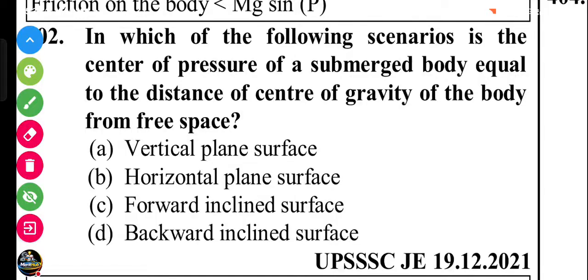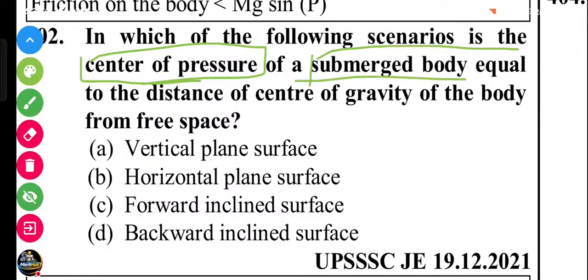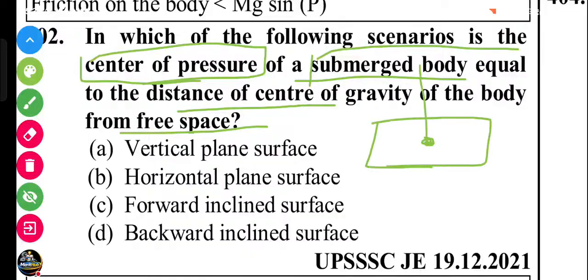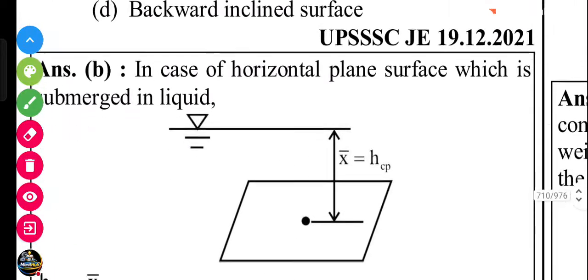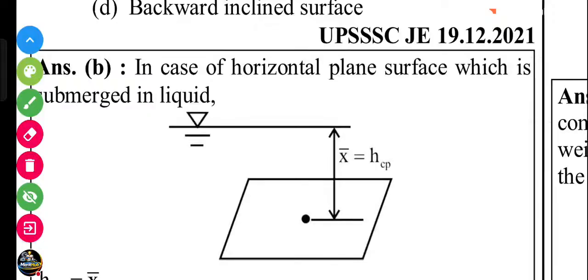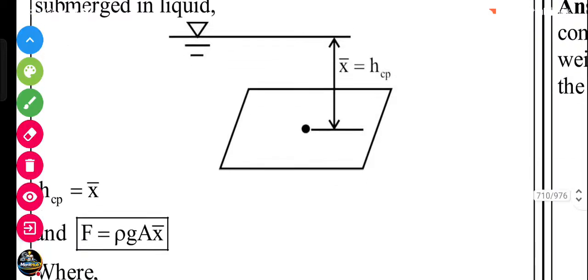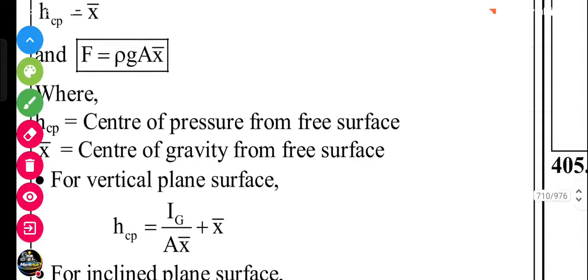In which scenario is the center of pressure equal to the distance of the center of gravity? When the plane is a horizontal surface. In the case of a horizontal plane surface submerged in liquid, the center of pressure equals the center of gravity.